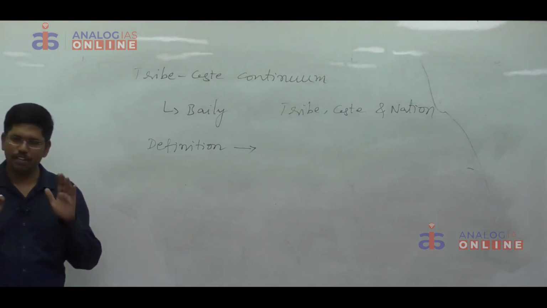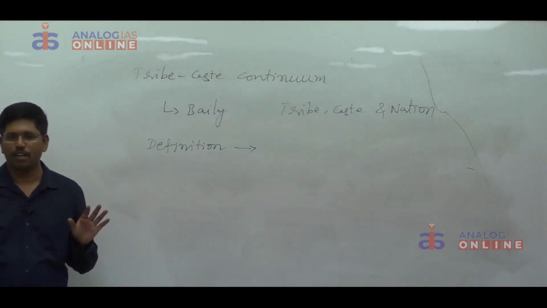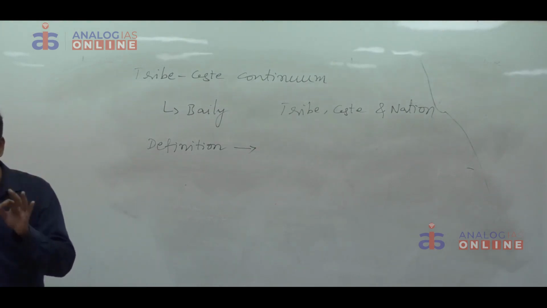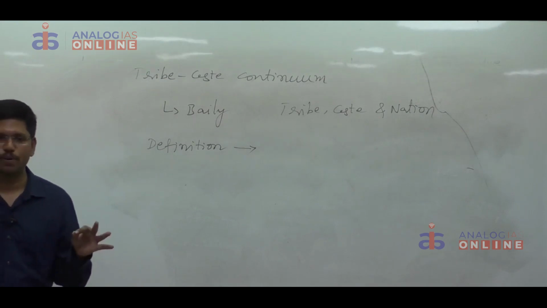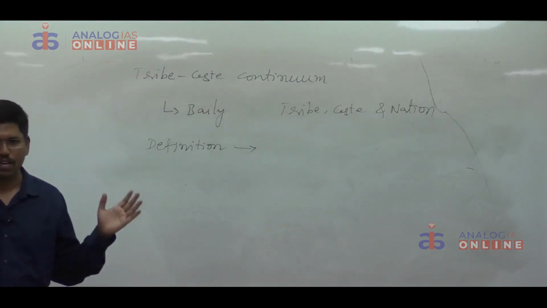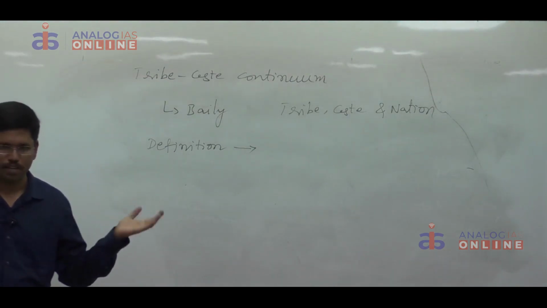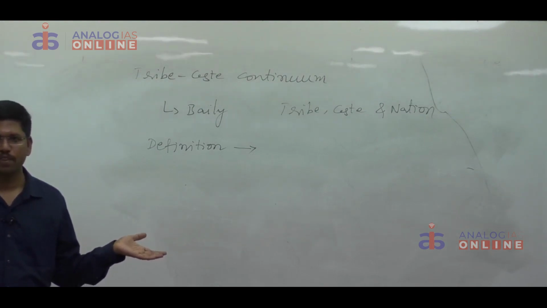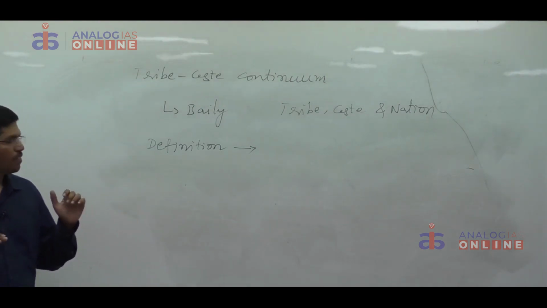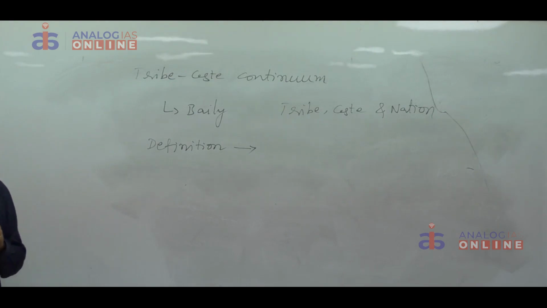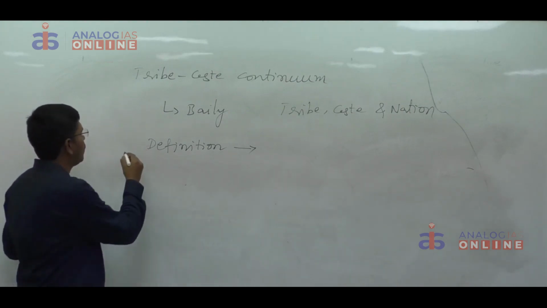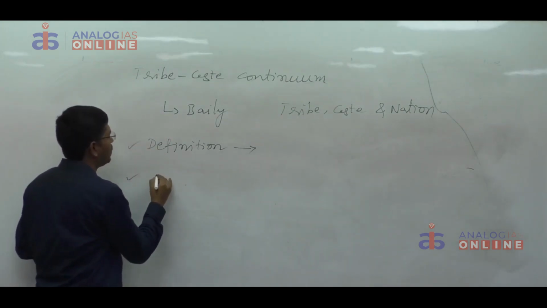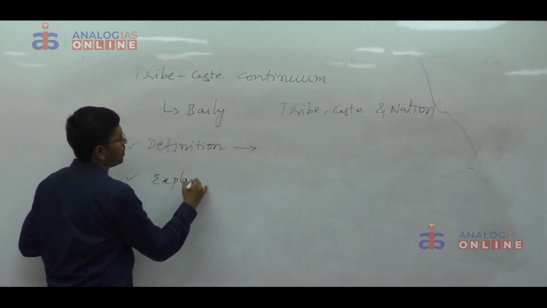In the examination, you have to write the definition as such. It is a polar ideal type of construction, which implies that no society precisely corresponds to the description of both the ends and falls in between. You have to give that definition. After that, you have to give an explanation of that concept.